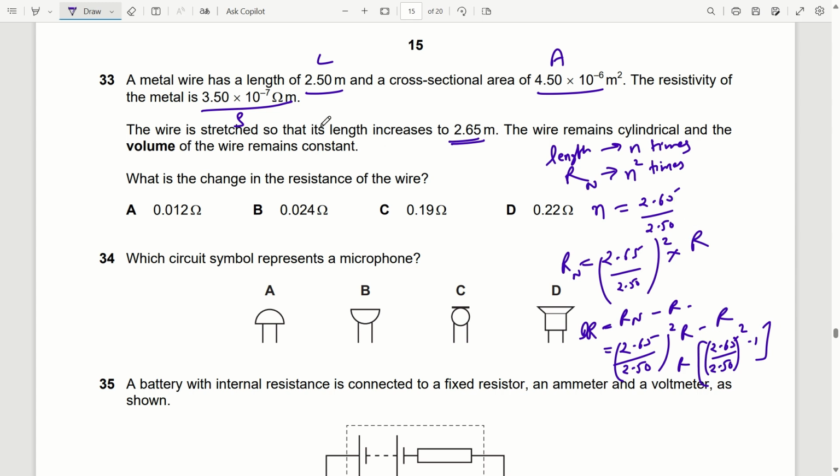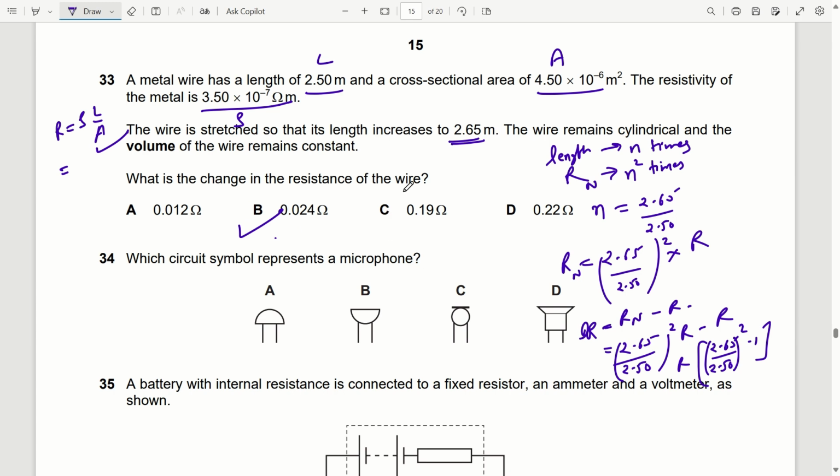And R is the original resistance that we can find using this formula: R is equal to rho L by A. Rho is given, L is given, A is given. You just have to substitute the values and you will get option B, that is 0.024 ohm.